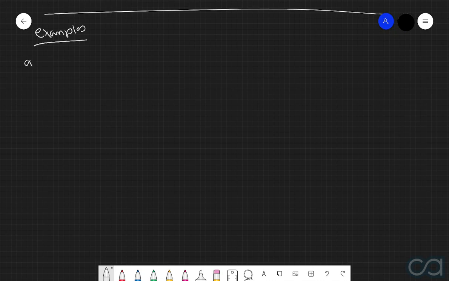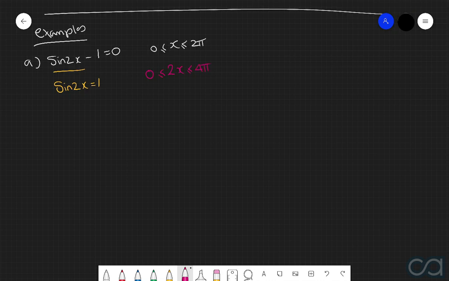The first example that we're going to consider is sine of 2x, take 1, is equal to 0, and we're going to solve this on the domain of 0 up to 2 pi. So, first thing we're going to do here is isolate this sine function by adding 1 onto both sides of the equation, and in doing so we get sine of 2x is equal to 1. What we're going to do from here is define our new domain. So because we know that x must lie between 0 and 2 pi, then we therefore know that 2x must lie between 0 and 4 pi. And all we've done to get from this original domain to this new domain is we've multiplied everything by 2.